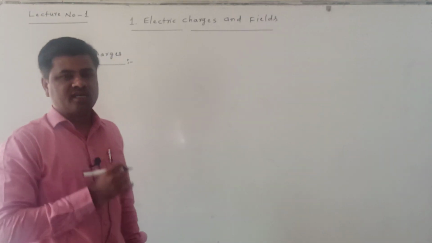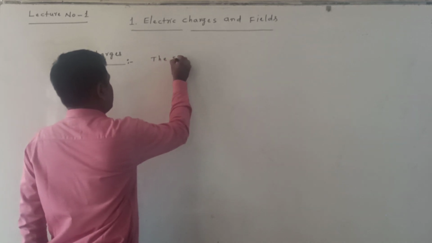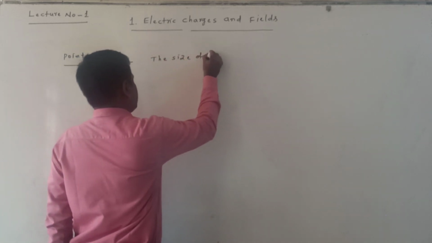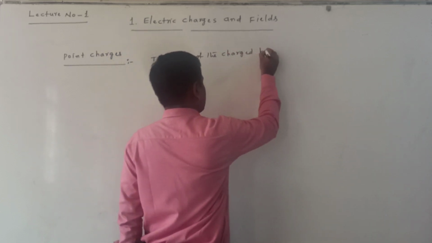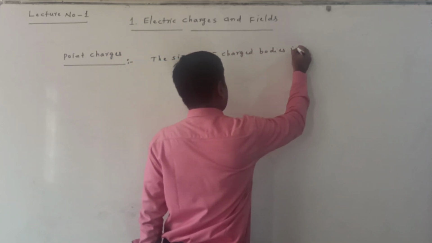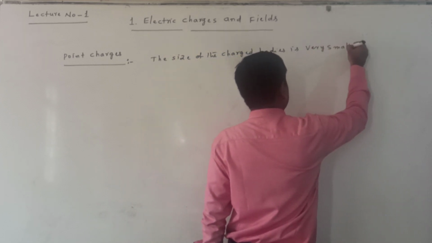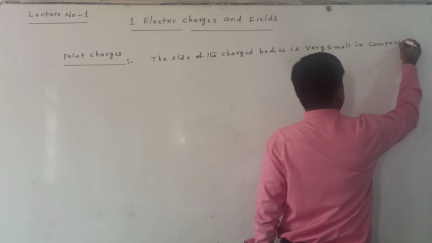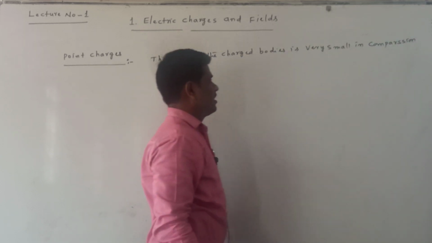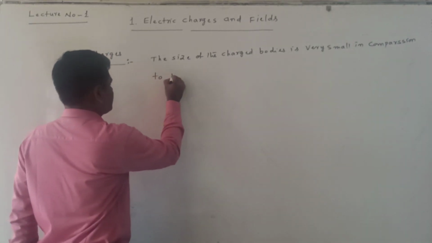The size of the charged bodies, any charged body we take, is very small in comparison to the distance between them.